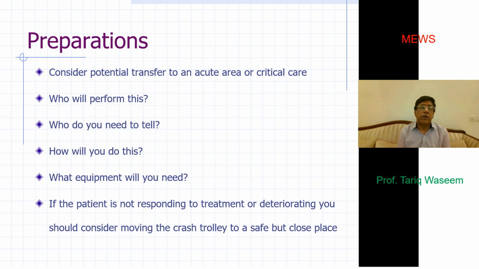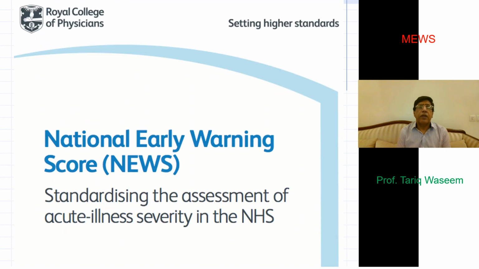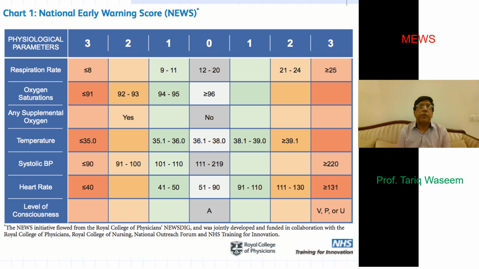I'll just in a moment tell how this aids in having a modified MEWS score, particularly in COVID situations or particularly in hypoxic patients. This is what I was talking about: the MEWS being further modified with the addition of two more parameters, your patient's oxygen saturation and whether your patient is on oxygen or not.